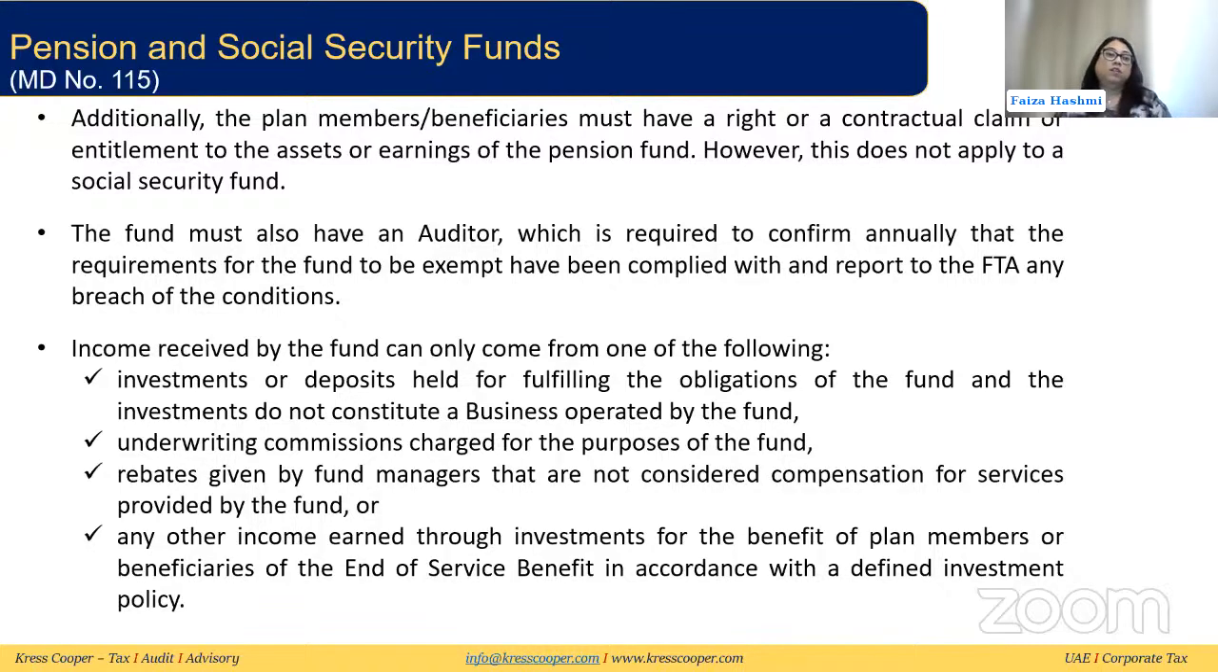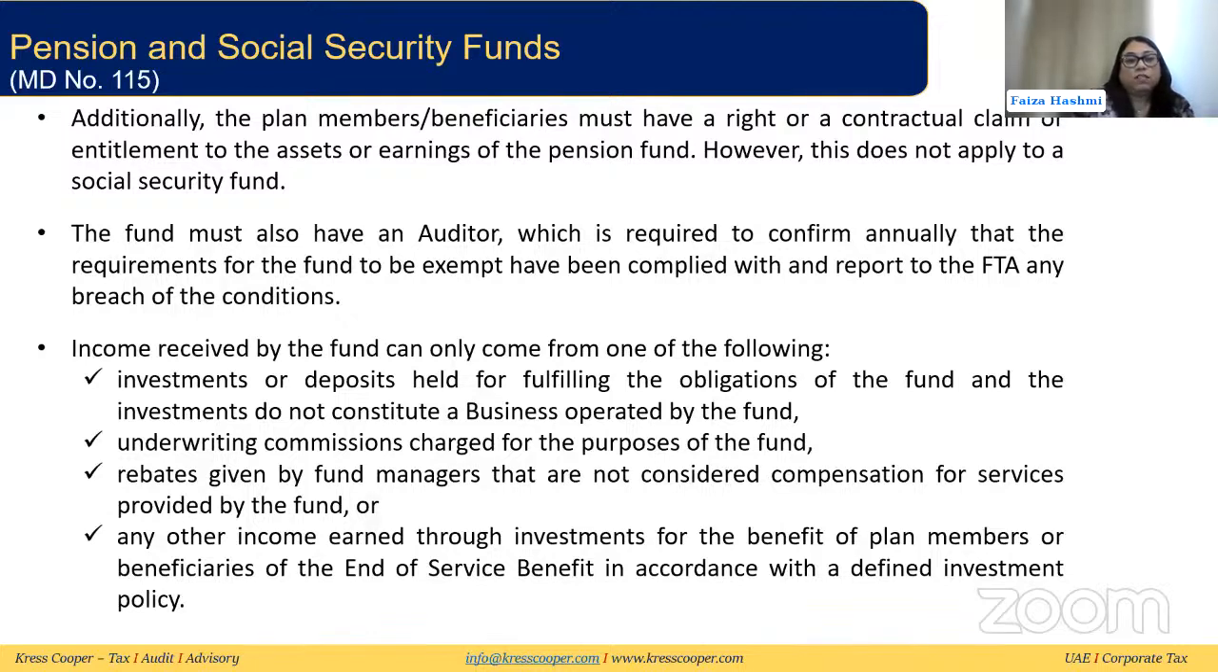Additionally to those conditions, the plan members or beneficiaries must also have a right or a contractual claim or entitlement to the assets or earnings of the pension fund. This is only for the pension fund, but this does not apply to the social security fund. Then the fund must also have an auditor, and that auditor is required to confirm annually that the requirements for the fund to be exempt have been complied with, and they have to report to FTA if there is any breach of conditions. So these are extra conditions for the private pension and social security fund.